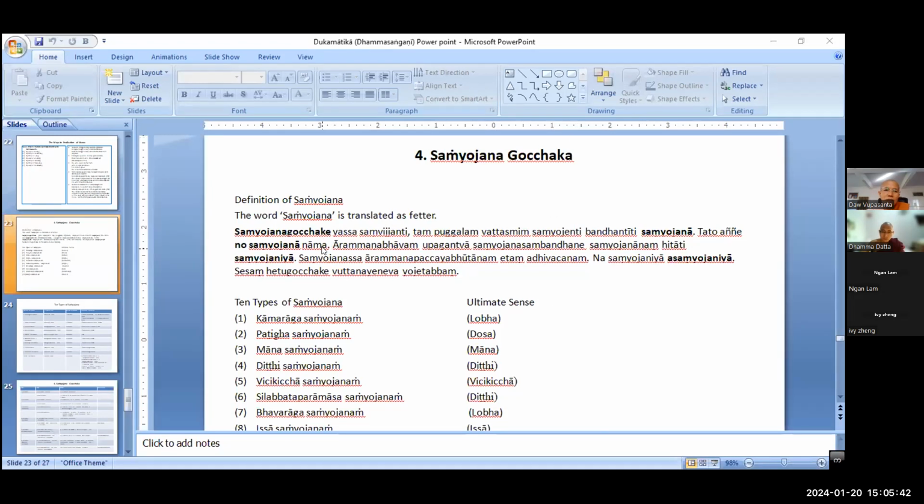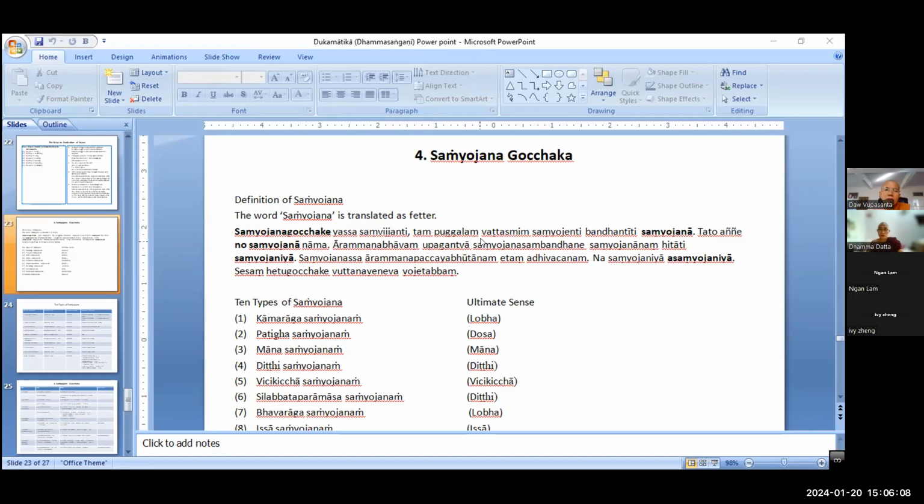How does the commentary define the word samyojana? Yasa samyojanti tampokalam vitam samyojanti bandaditi samyojana. Yasa: in him. Samyojanti: exists, it exists in him. Tampokalam: that person where they exist.